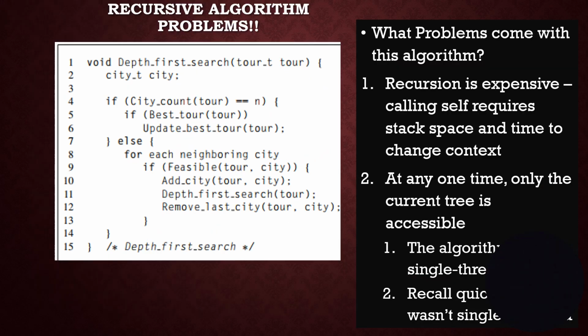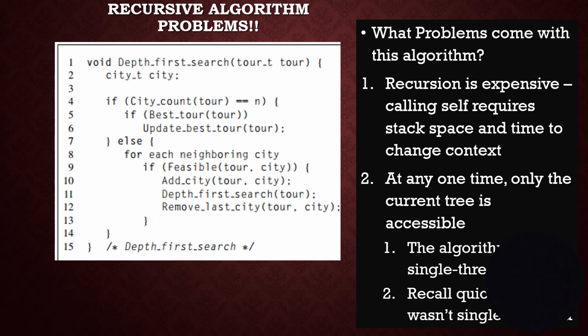Now, there are problems with this, particularly if we're going to try to parallelize it. The first problem is that recursion is extremely expensive in terms of resources. Calling ourselves requires stack space and time to change the context that we're in the middle of. We have to load a new program counter and copy all of our data structures to the new program space. It's quite inefficient.